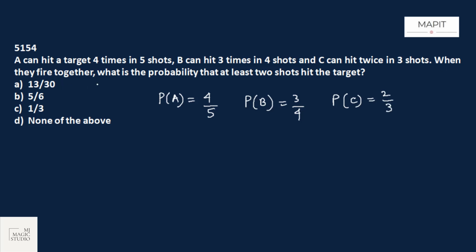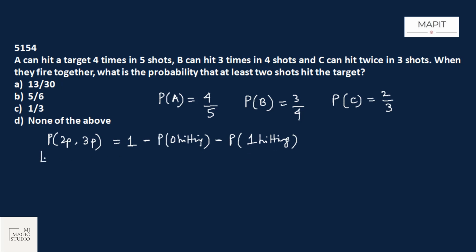When they fire together, obviously these are independent events, what is the probability that at least 2 shots hit the target? At least 2 shots hit the target means either 2 people hitting the target or all 3 people hitting the target. This can be solved as total cases probability, that is 1 minus no one hitting the target minus any one of them hitting the target. Either way you can do it. Either you choose 2 people hitting the target and 3 people hitting the target, or 1 minus the probability of no one hitting the target and the probability of only one hitting the target. Let's do it from this side.